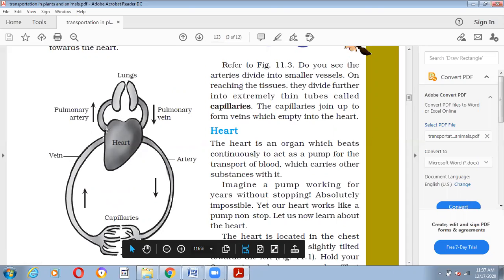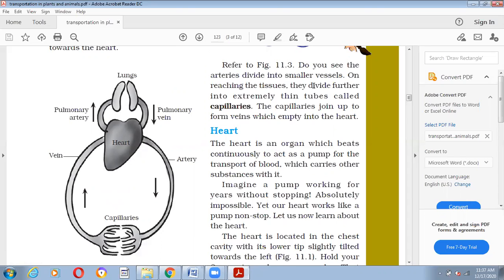But here you can notice two names: pulmonary artery and pulmonary vein. The pulmonary artery carries blood from the heart to the lungs, and the pulmonary vein carries blood from the lungs to the heart, right? So that is very important.